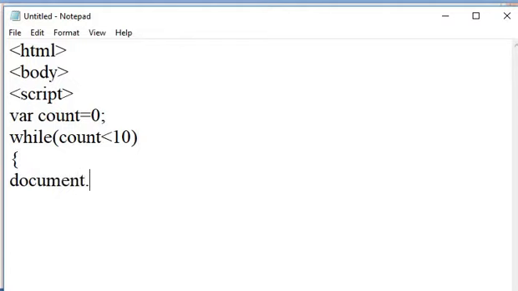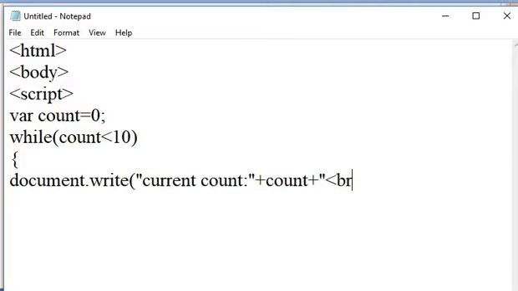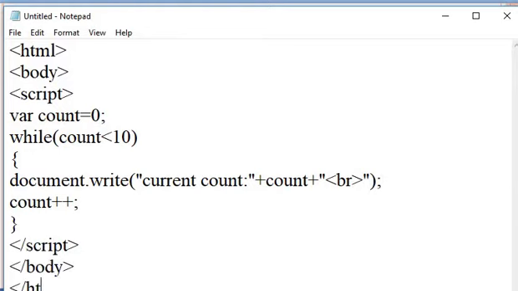Then execute document.write to print this statement, current count, and here print this count. Then count is incremented by 1 using the increment operator. Close the while loop. After that, close the script tag, the body tag, and then the HTML tag.